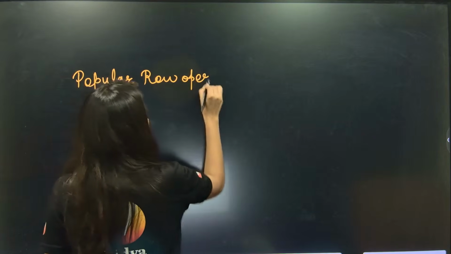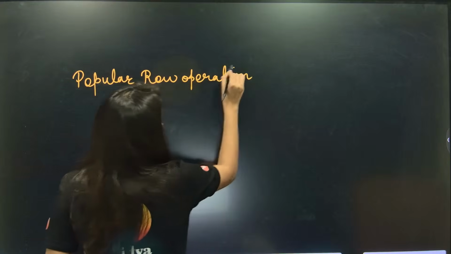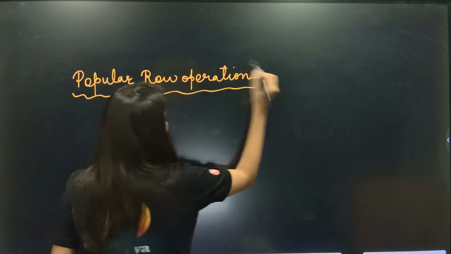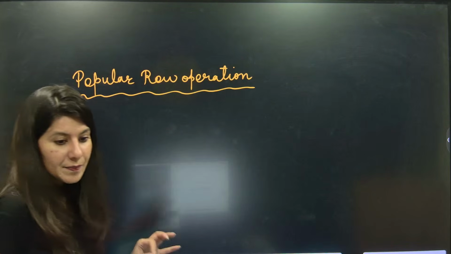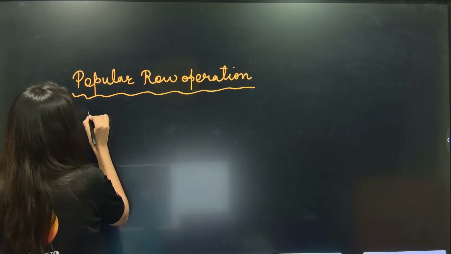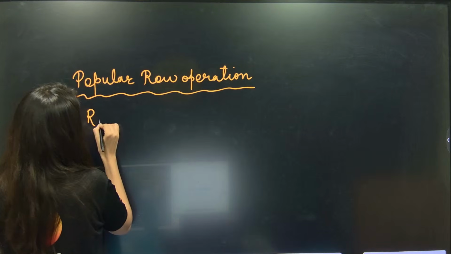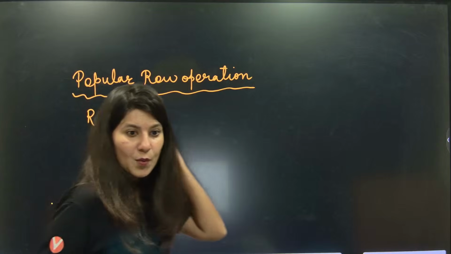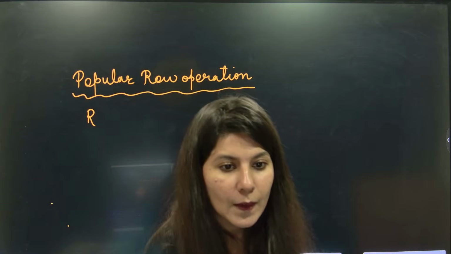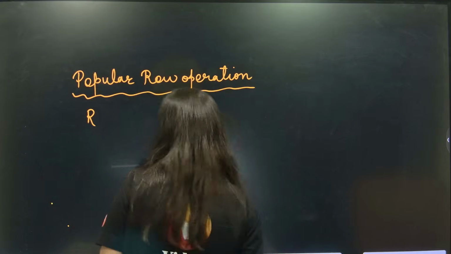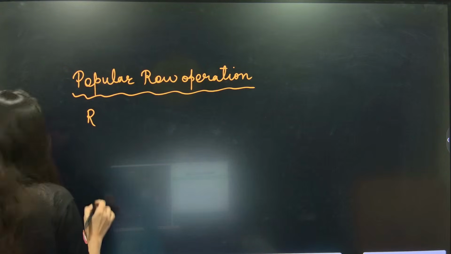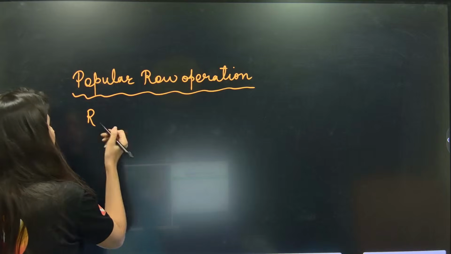Popular row operation. If you go and check my problem solving sessions, wherever I am teaching you determinants, I will be applying this property, and this property is row. Let me tell you this property. So I'll be keeping row 3 intact. Yes. So row 1, row 3 intact.